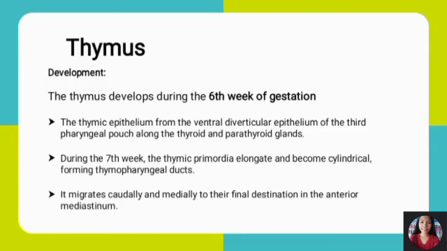Thymus. Thymus developed during the 6th week of gestation. Thymic epithelium forms from the ventral diverticular epithelium of the third pharyngeal pouch along with the thyroid and parathyroid glands. During the seventh week, thymic primordia elongate and become cylindrical, forming thymopharyngeal ducts. It migrates caudally and medially to its final destination in the anterior mediastinum.